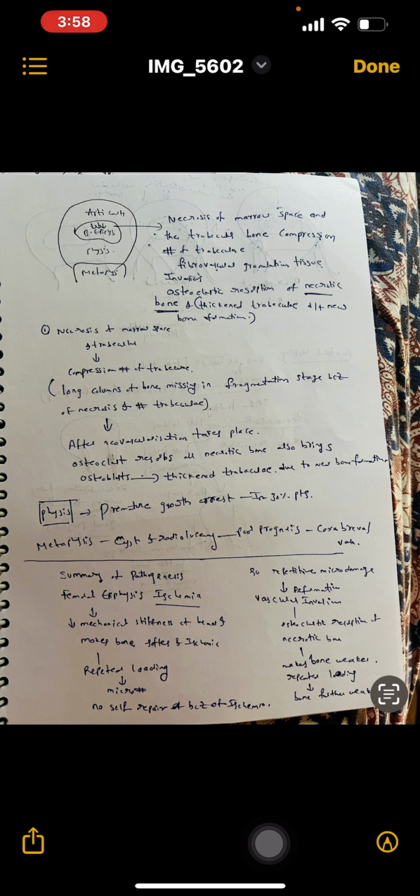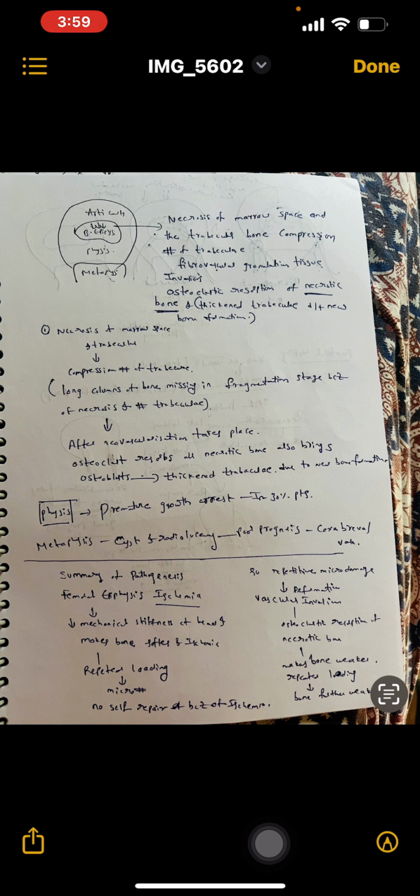Second, bony epiphysis changes: necrosis of the marrow space and the trabecular bone. Trabecular bone compression leads to fracture of the trabecula, fibrovascular invasion happens, and there is osteoclastic resorption of the necrotic area, and thickened trabecula due to new bone formation. This leads to necrosis of the marrow space and trabecula, compression of the trabecula, long columns of bone are missing, and there is lucency of the bone.